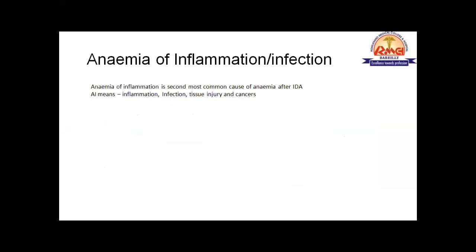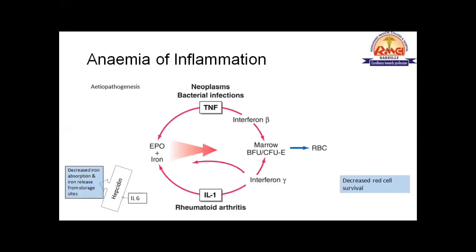This is the second most common form of anemia after iron deficiency anemia. Here, the inflammation, this anemia of inflammation, means it may be a chronic inflammatory disease, it may be a chronic infection. There will be some sort of tissue injury which is persisting for a longer time, or it is due to carcinoma. So, what is the pathophysiology behind this anemia of inflammation?